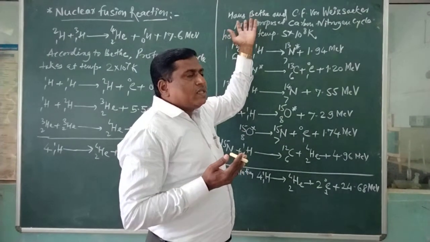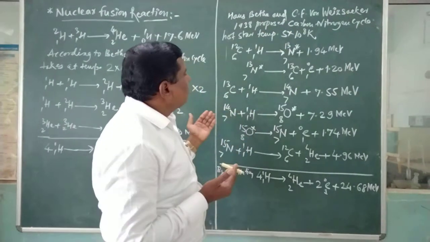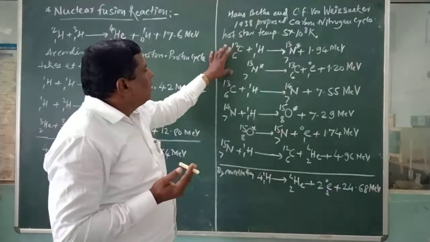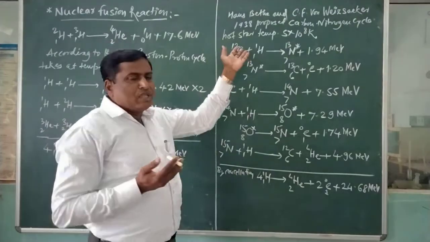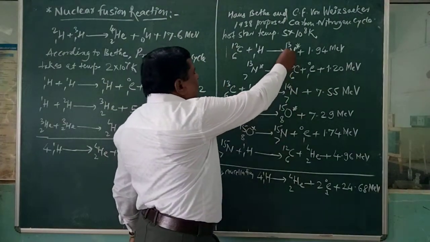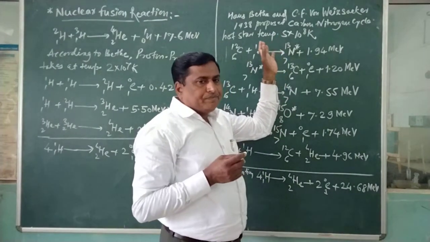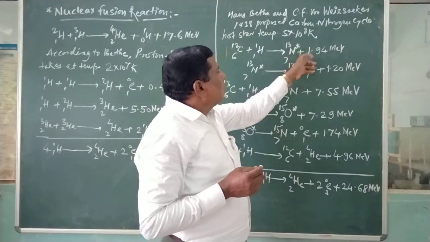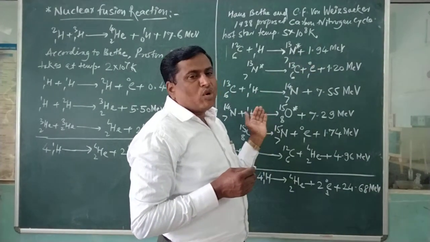These two scientists, H. Bethe and C.F. von Weizsäcker, carried out this carbon-nitrogen cycle. Firstly, the atmospheric carbon 612 combines with 1 proton and is converted into nitrogen 713. Nitrogen 713 is unstable, and it is converted into a stable form. Here a release of 1.94 MeV energy occurs.